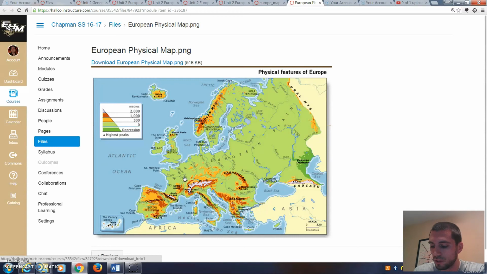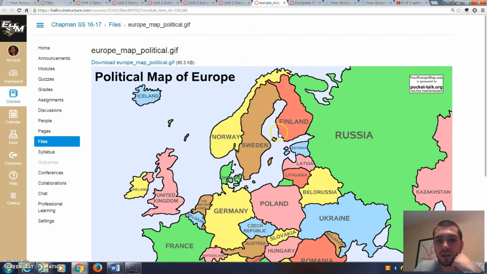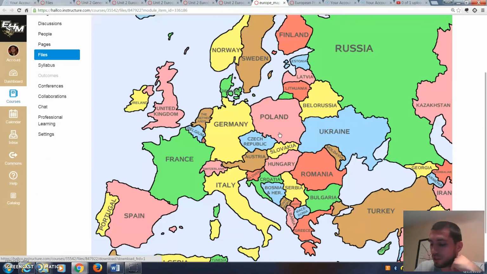The political features, the countries you need to know. Okay? If we look at this map right here, you will see the countries you need to know. You need to know Belgium. You need to know France. You need to know Germany, Italy, Poland, Russia, Spain, Ukraine, and the United Kingdom. Okay? All right? We might throw Portugal in there too, so just know that Portugal is next to Spain.